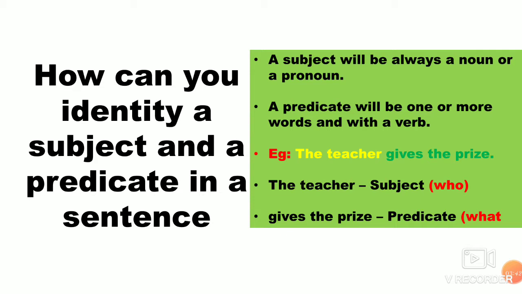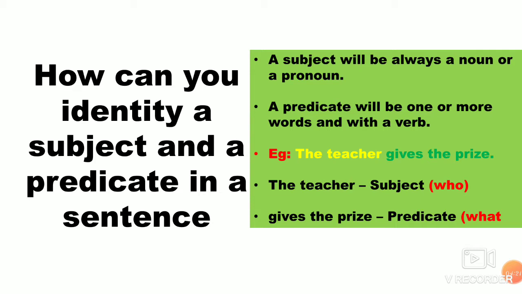For example, nouns are names, like Delhi, Raja, Rama, Gita. All those words are called nouns. For pronouns, it will be he, she, it, they, them, like that. So a subject will always be a noun or a pronoun. Then a predicate will have one or more words. It can be one word or it can be more than one word, but it will have a verb in it.